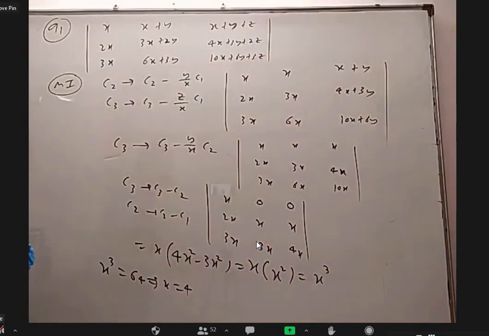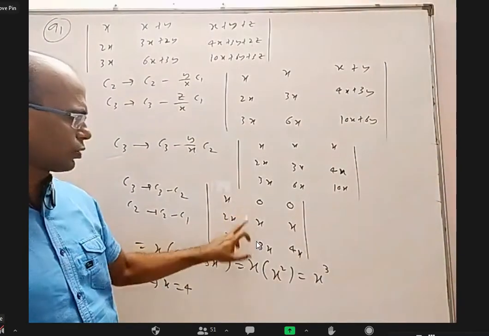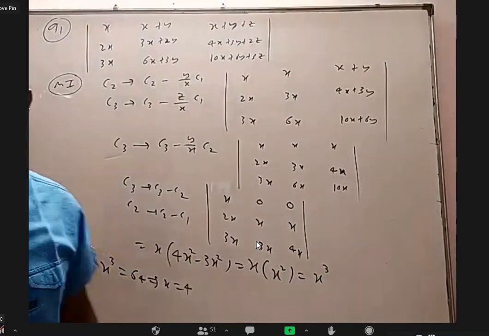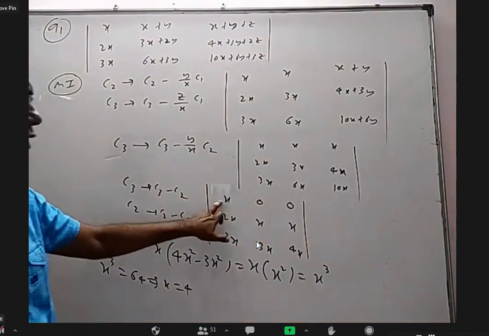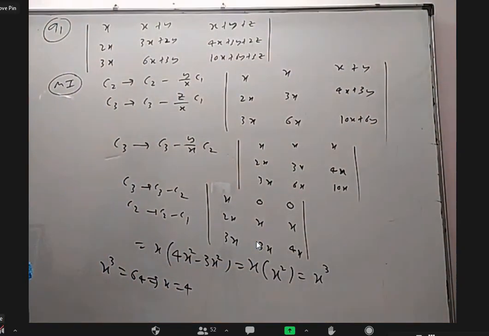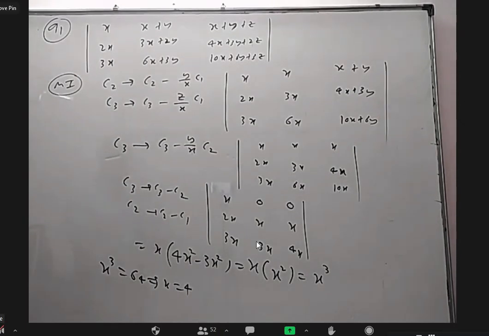So it's okay. Sir, if we take x common from 3 columns, we will get x cube, no, sir? We'll get x cube. After that, we'll be left with 1, 2, 3, 0, 1, 3, 0, 1, 4, and then expand, we'll get 4 minus 3, 1. 1 into 4 minus 1 into 3. That will be 4 minus 3, 1. Bhavani, do you have any doubt in this solution?